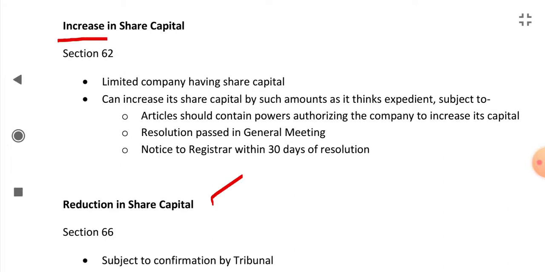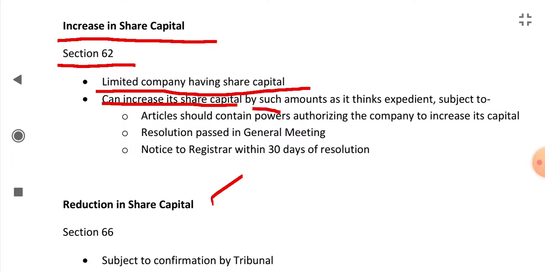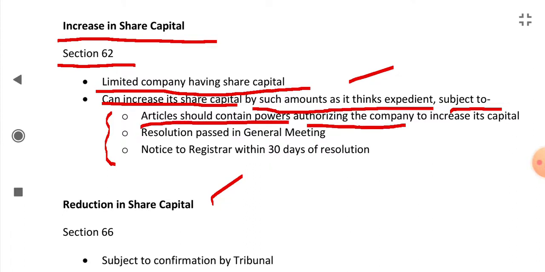Next is increase in share capital, okay. How can the share capital be increased? It is given in section 62 that a limited company having share capital can increase its share capital by such amounts as it thinks expedient, subject to these conditions being satisfied. These are, articles should contain powers authorizing the company to increase its capital, okay. The article should authorize it.